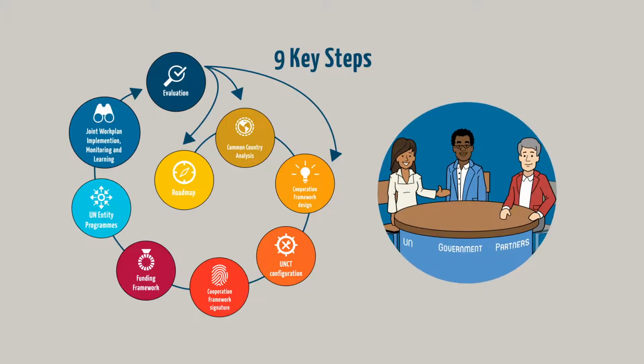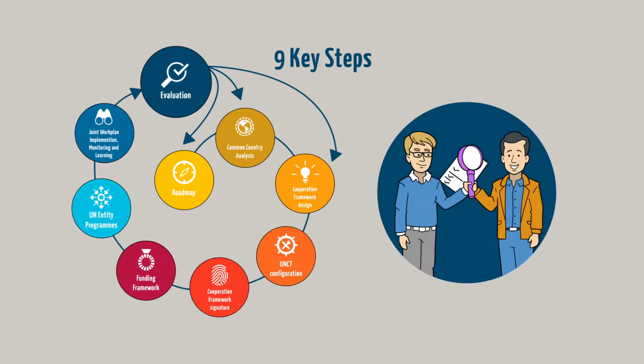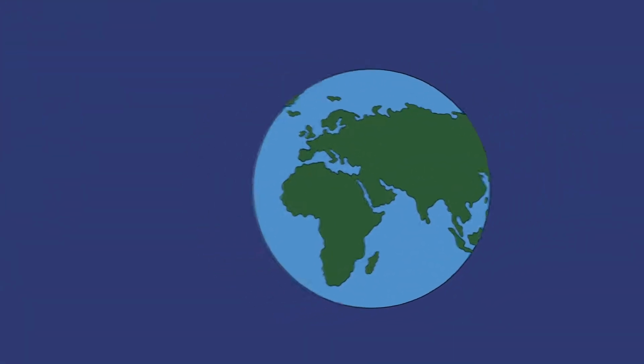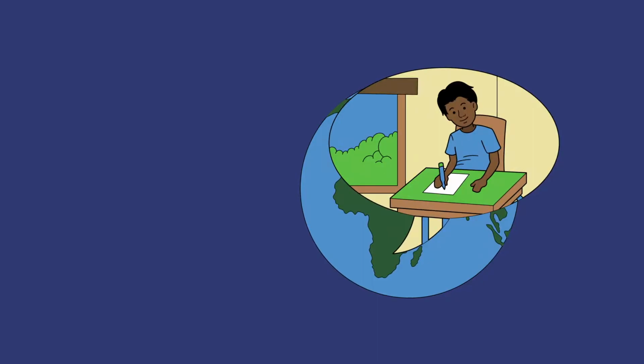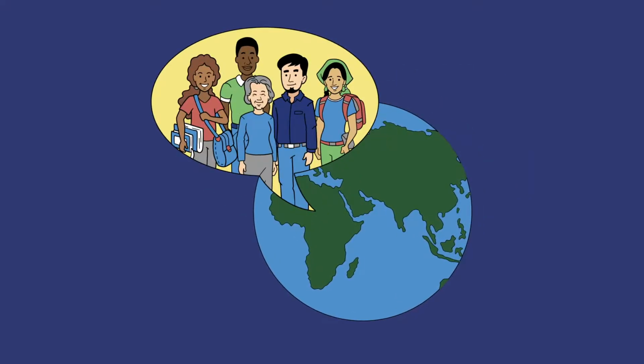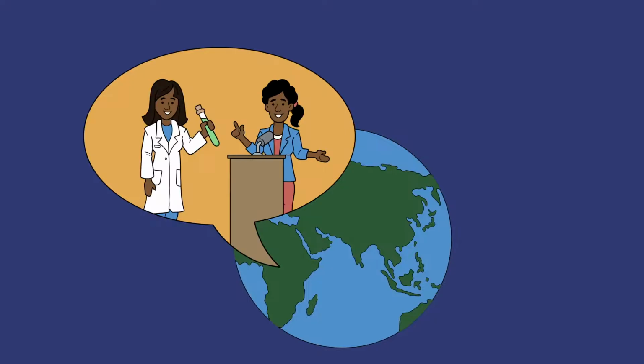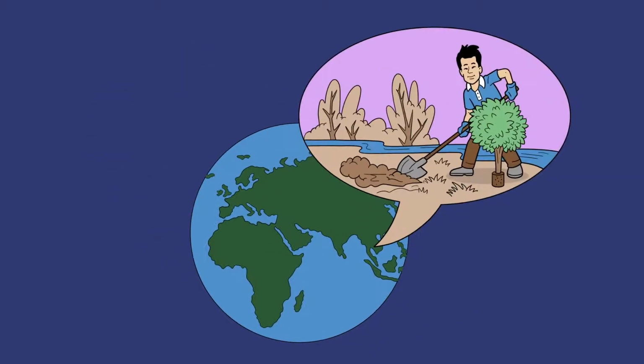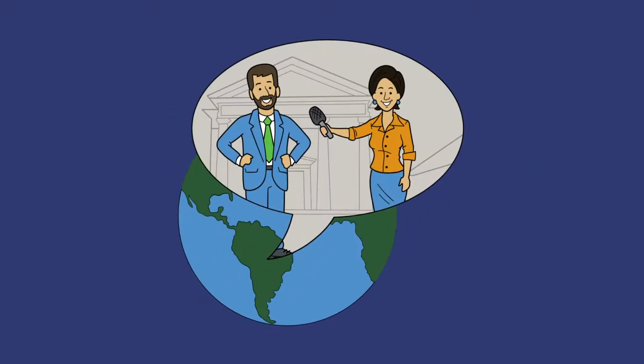Implementation of the Cooperation Framework is coordinated through joint work plans. Monitoring assesses performance during implementation and feeds directly into real-time learning and a mandatory evaluation of the results. Every Cooperation Framework will adhere to a set of core principles, reaching the most vulnerable and marginalised, protecting and promoting human rights, advancing gender equality and women's empowerment, deepening resilience, ensuring sustainability, and upholding accountability.